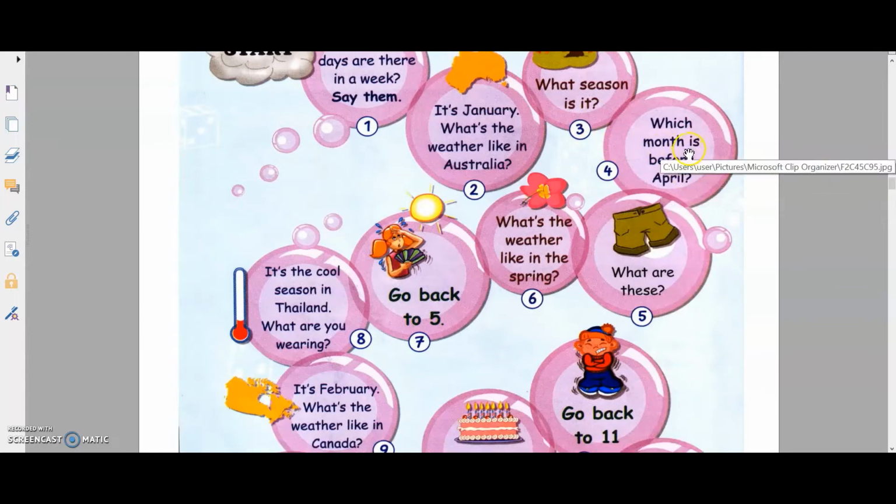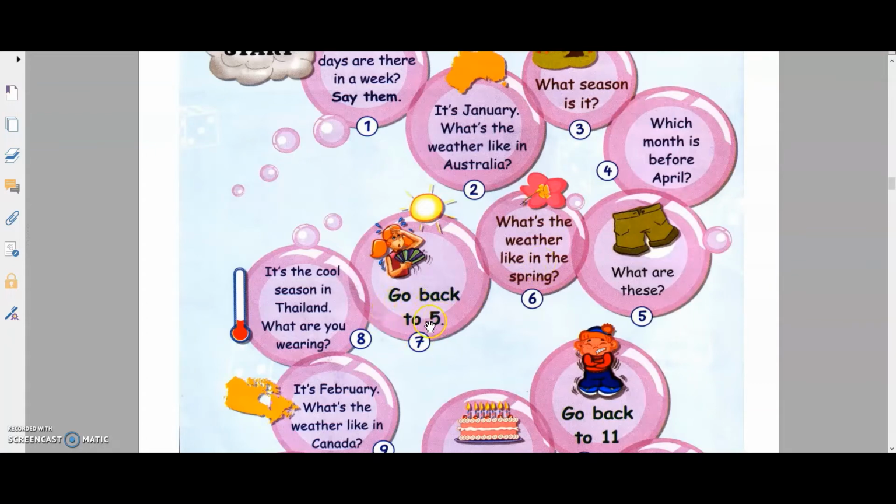Bubble number 4, which month is before April? March. March is before April. Bubble number 5, what are these? These are shorts. If you land on bubble 6, what's the weather like in the spring? Spring is not as cold as winter, but it is still cool. It's about maybe 10 to 15 degrees Celsius. It's cool, and the flowers are blooming everywhere. It's beautiful, it's calm.